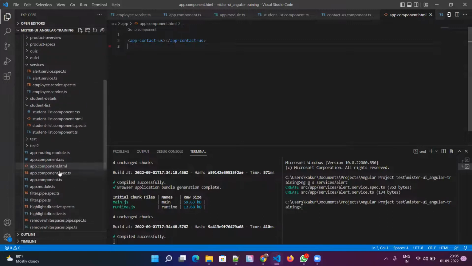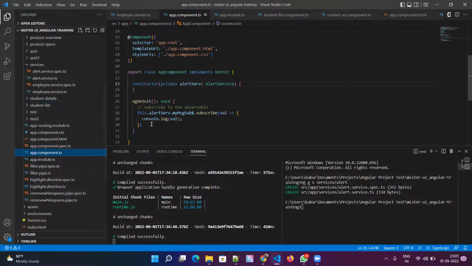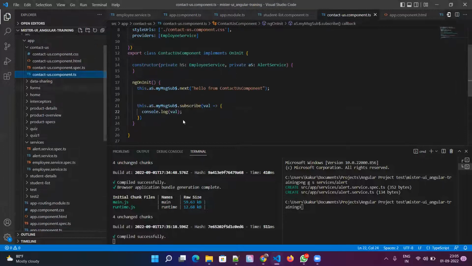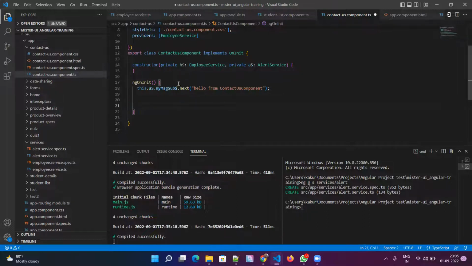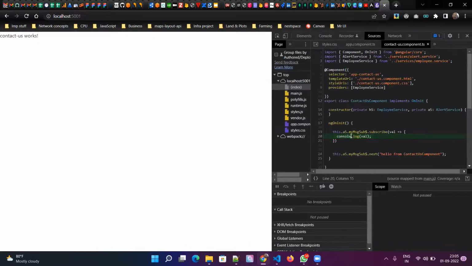Basically, this should work. It's not working for some reason. Let me comment this out in app component and see. Contact us. Okay, we have to basically subscribe first and then send data. Perfect. This is working in contact us component.